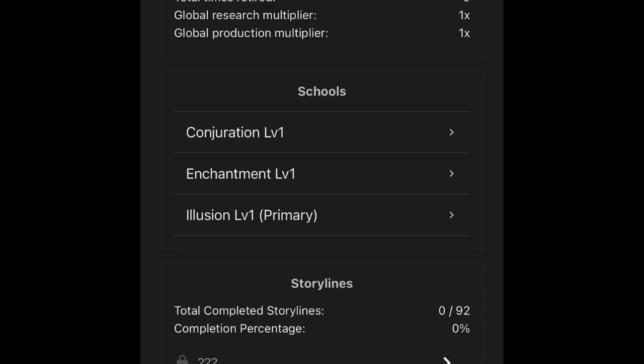Current goal heading: gather more mana. Cast spell button. Campus tab. Stats tab. Help tab. Let's go to the stats tab. Stats. I still don't know what I'm doing here.